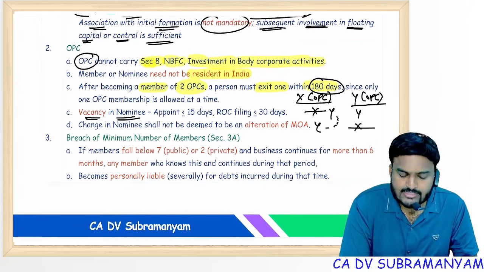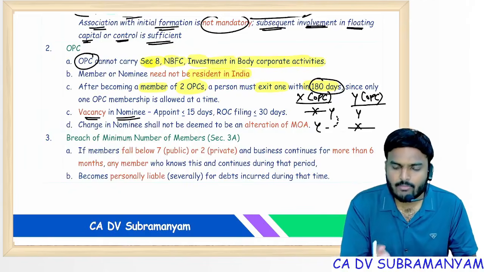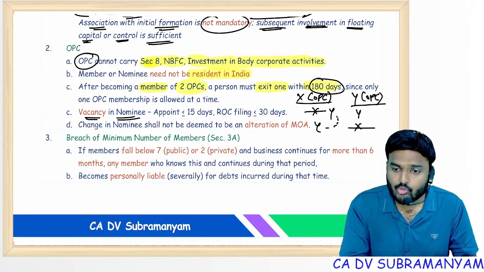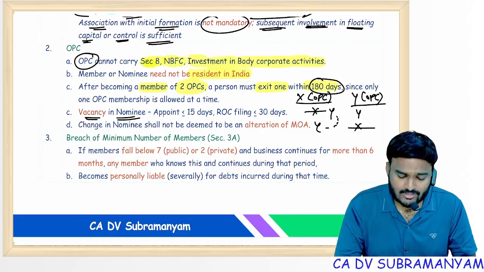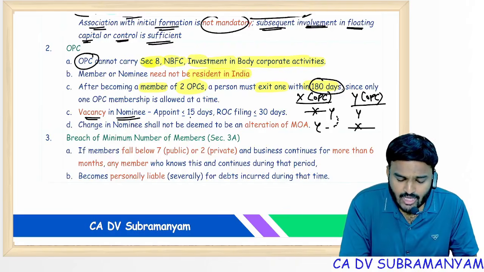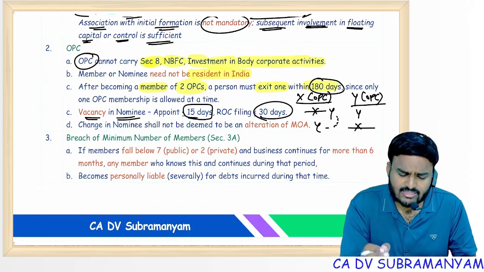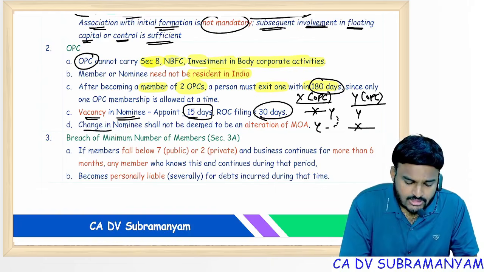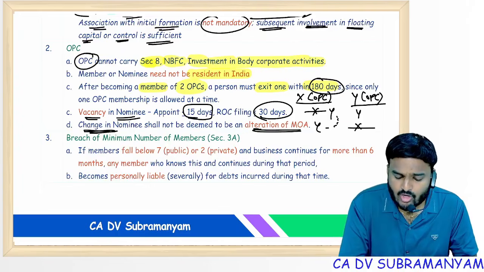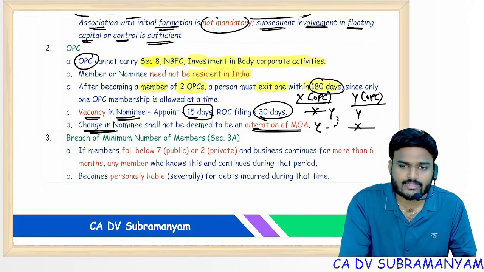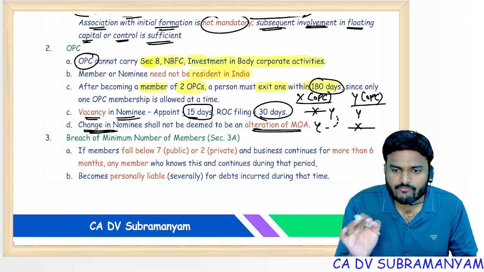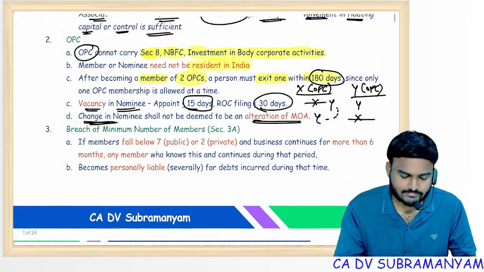Whenever there is a vacancy in the nominee, that means the nominee becomes member, or the member removed the nominee, or the nominee withdrew the consent, appoint a new nominee within 15 days and communicate the same to ROC within 30 days. For change in nominee, Section 13, alteration of MOA provisions will not apply.